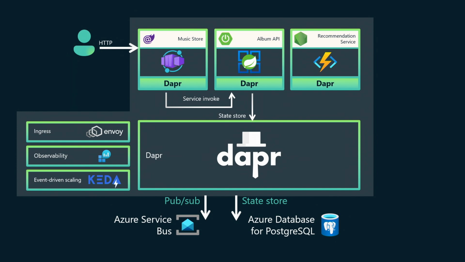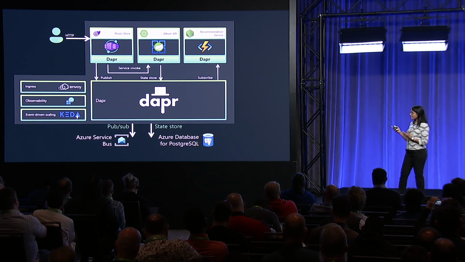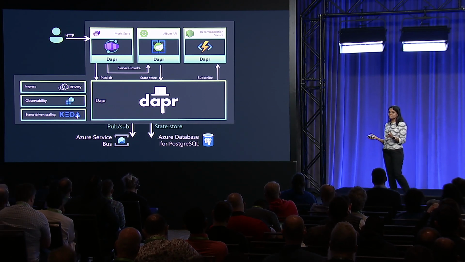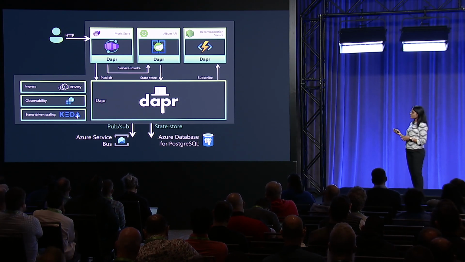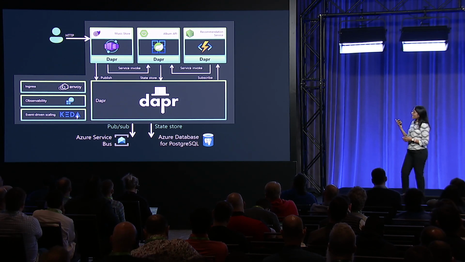So let's say there is a request that the user is having, and we need an app which serves the request event. And functions can be put to use here. So I'm going to use the recommendations functions app, which is essentially going to take the request, that's the message that is going to be published by the Music Store into the Service Bus topic. Now using Dapr topic trigger, it subscribes to the Service Bus topic, and this is using the Dapr extension for functions.